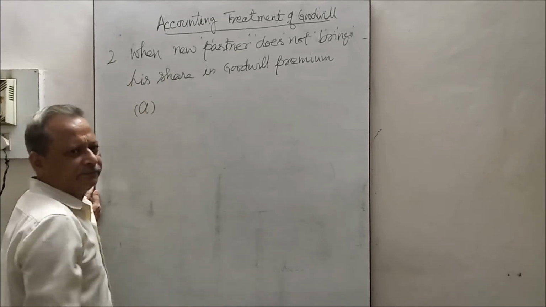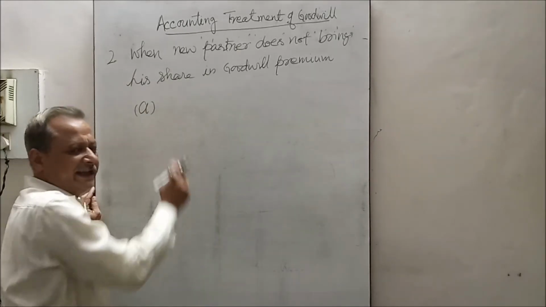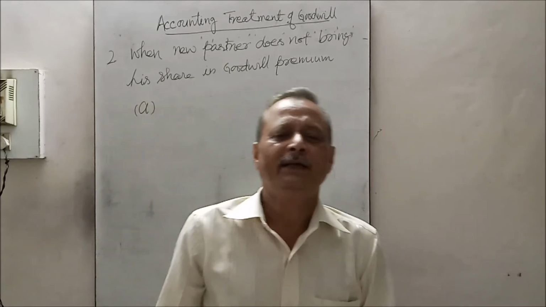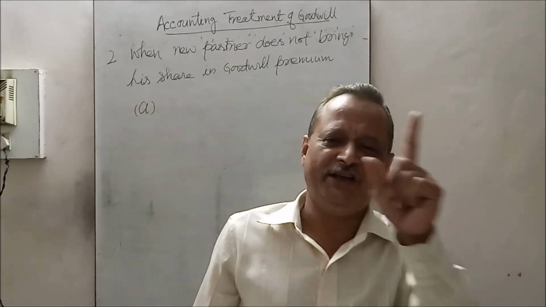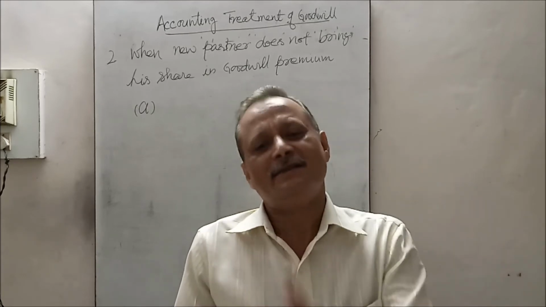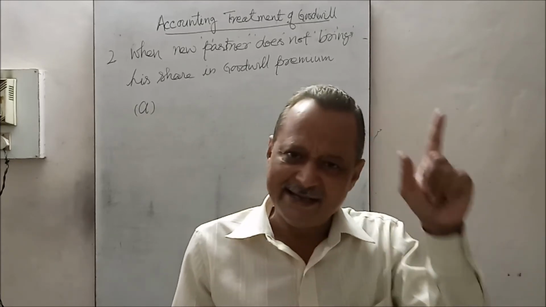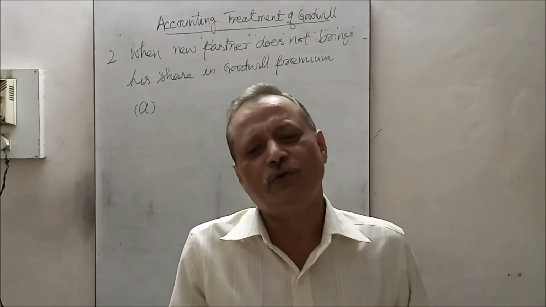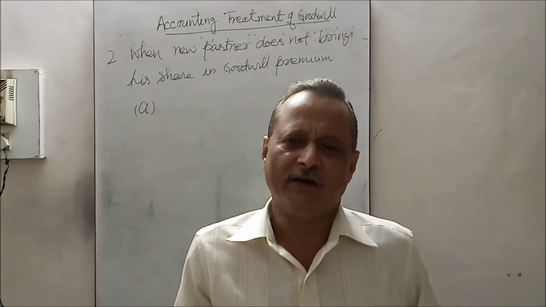In that case, if he is not bringing it in, but goodwill will be valued, the sacrificers will get their share in goodwill, meaning the compensation for their sacrifice. So it will be charged from that new partner in future.